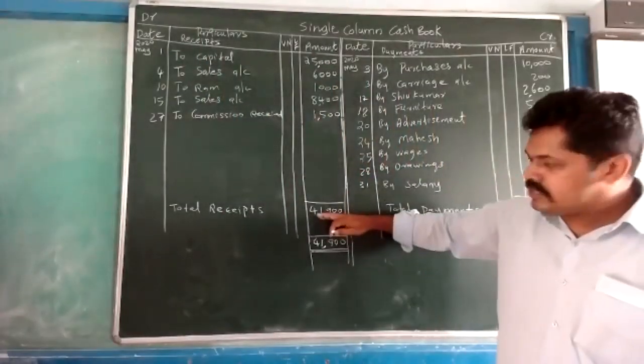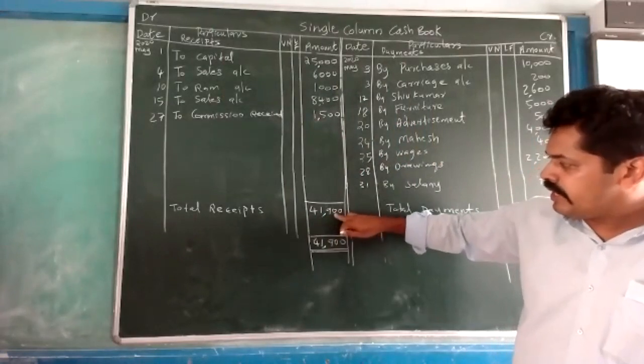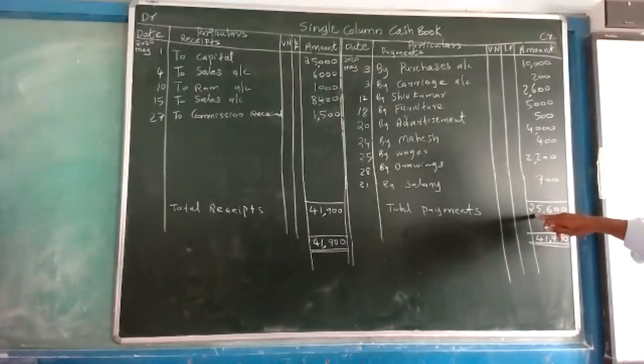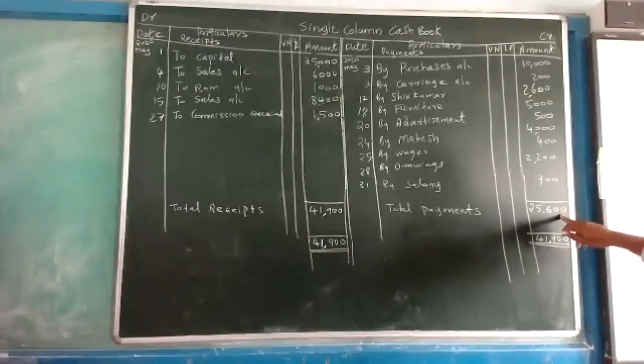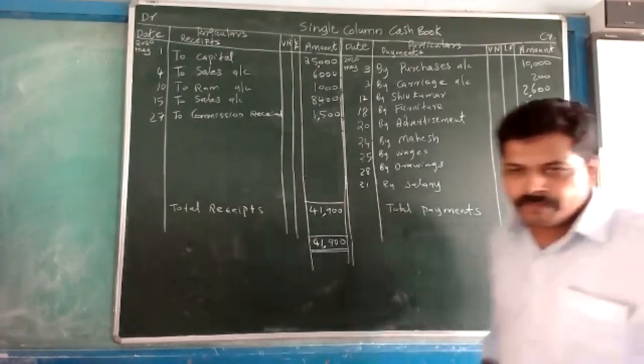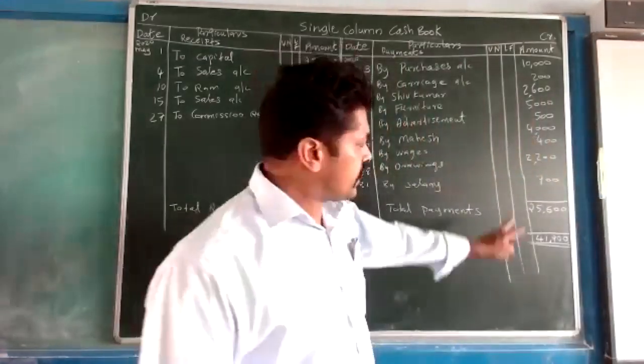This side is correct. But here, the amount is 25,600 only, and we wrote 41,900. So this statement is wrong, this is not correct.